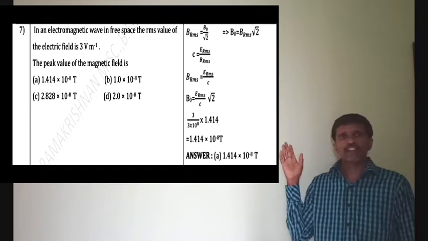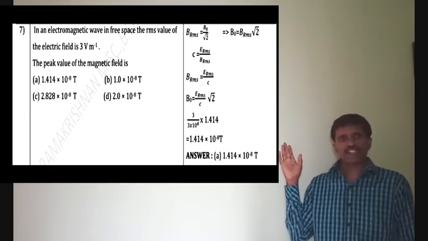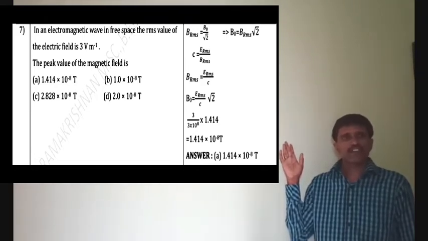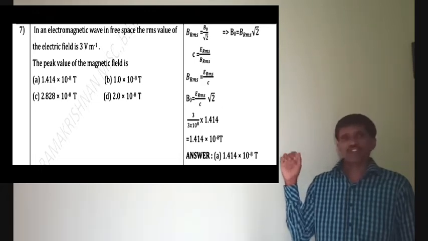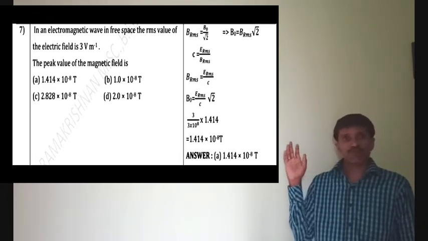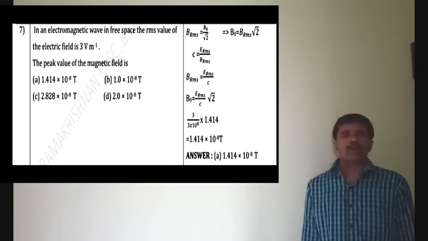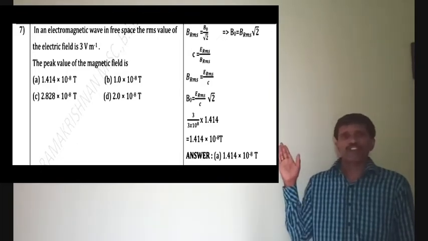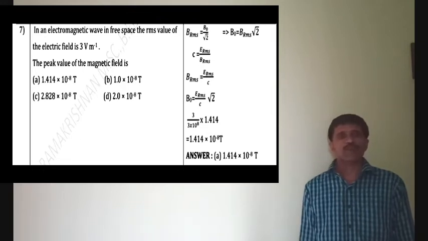Therefore, B naught is equal to E RMS by C into root 2. E RMS value will be 3. Velocity of light will be 3 into 10 to the power 8. Now, into 1.414, that is the value of root 2. We will get 1.414 into 10 to the power minus 8 Tesla. That is the answer. A option is the answer for 7th 1 mark question.